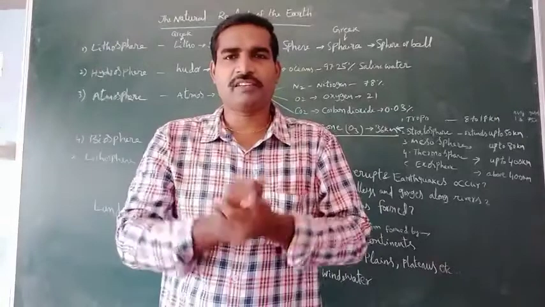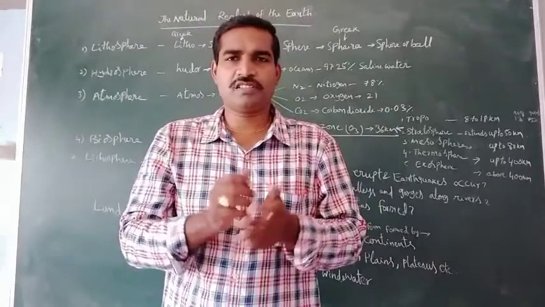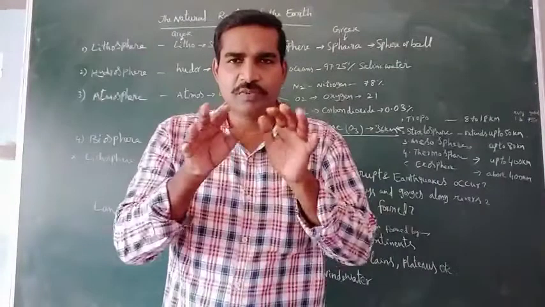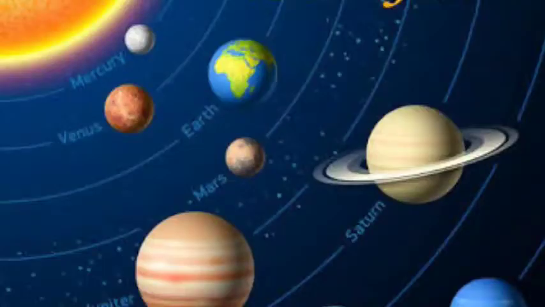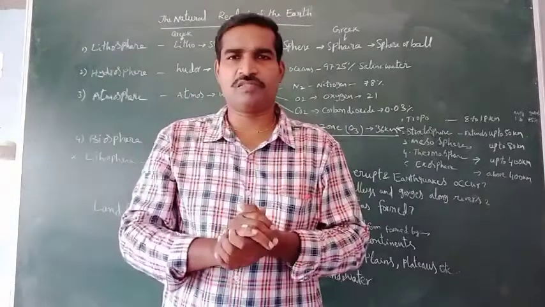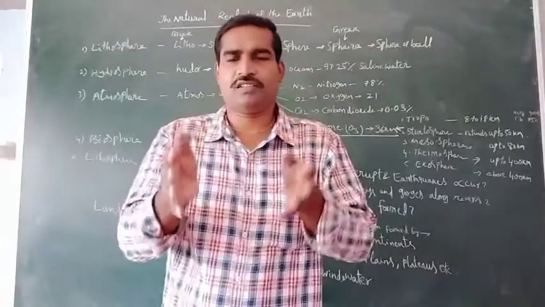What is the reason? Because atmosphere is there. Our earth is surrounded by a thin layer of atmosphere. This is the main cause for all living beings, including humans, bacteria and other microorganisms, everything living on the earth.